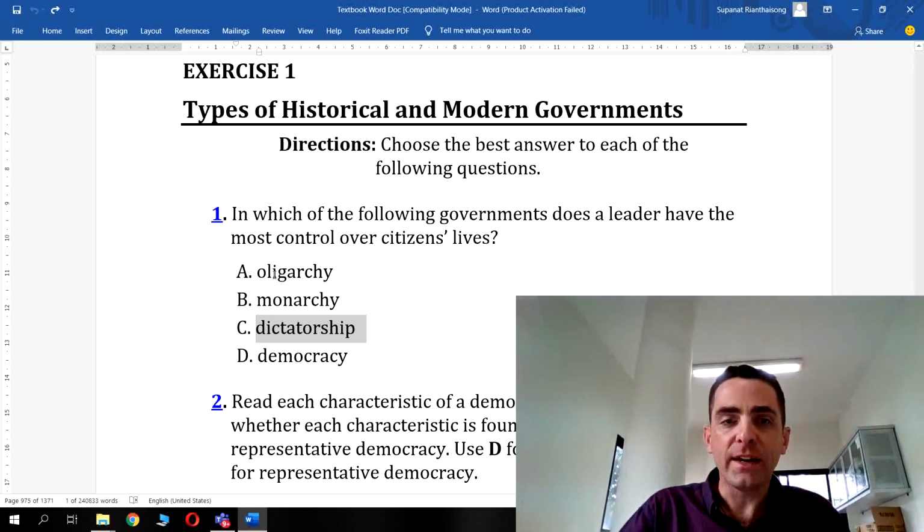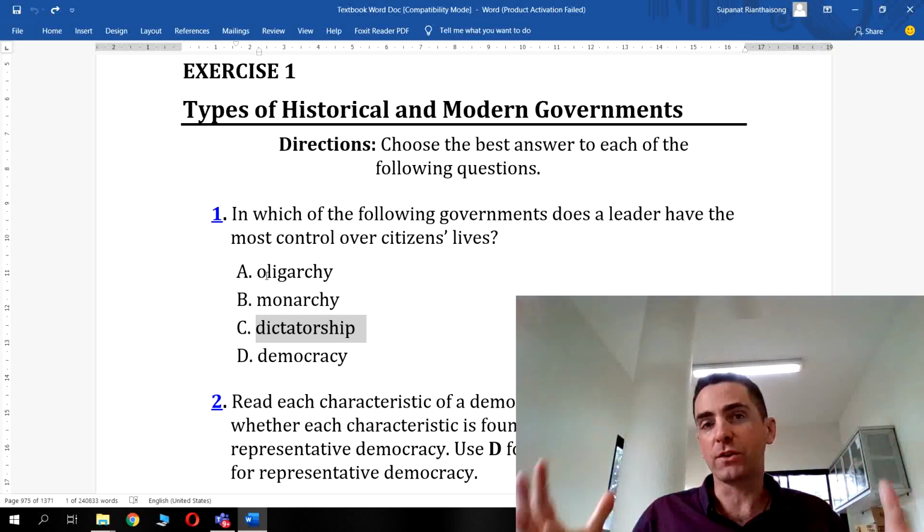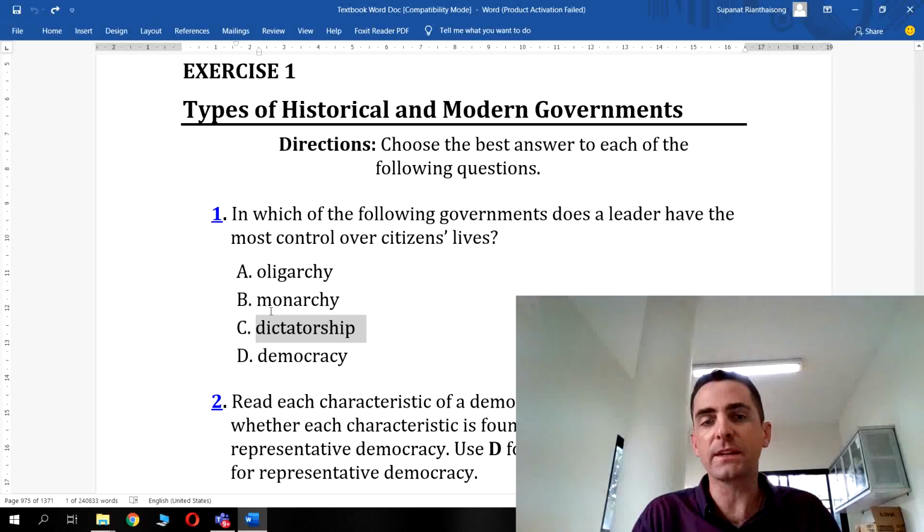In an oligarchy, there's a small group of people, so one person won't be quite as powerful there. In a monarchy, the monarchy could be a constitutional monarchy in which the monarchy's powers are checked by the constitution of that country. Although if it was an absolute monarchy, it would probably be just as powerful, if not more, than a dictatorship. But it doesn't say absolute monarchy here, so we can't pick that.